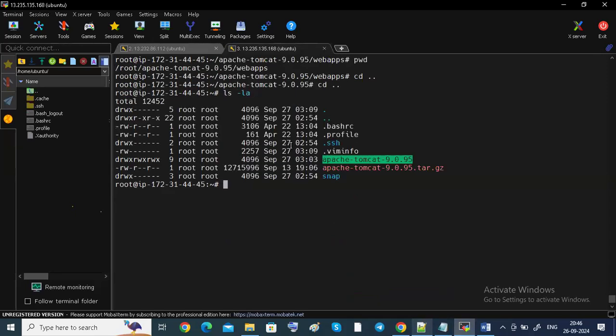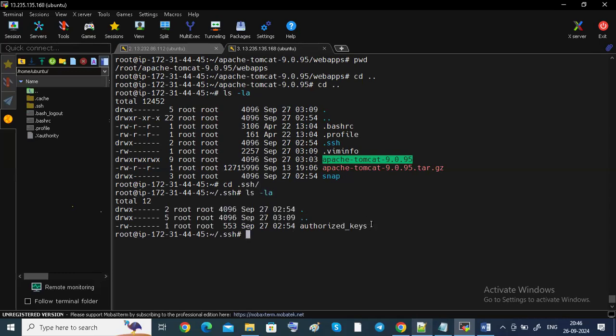Yes, ls -la. Okay, there is an .ssh here. cd .ssh, right? We already have some authorized keys. Yes, we already have authorized_keys. Inside authorized_keys there is one key. Inside that file, at that key's address only, we have to copy our public key, guys.